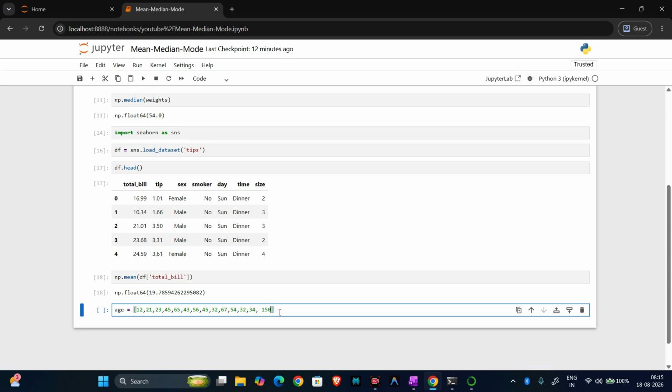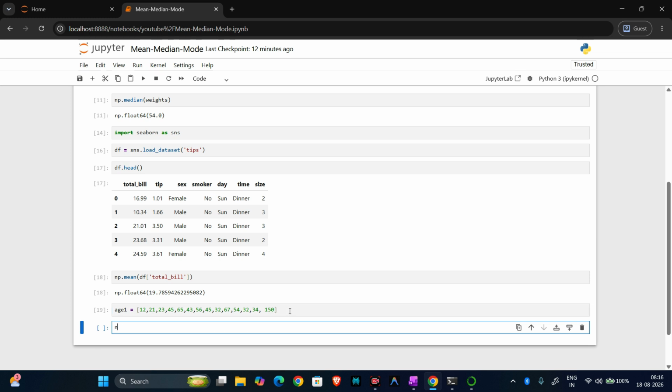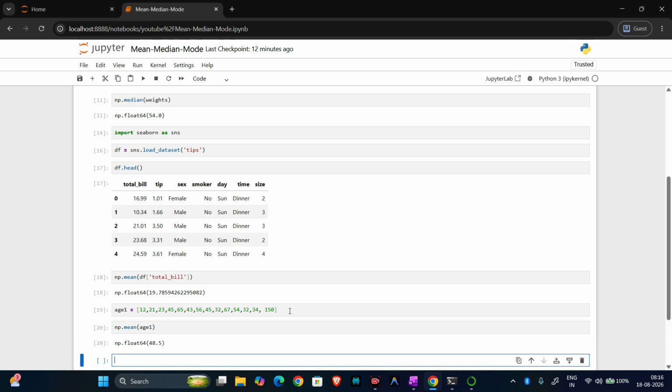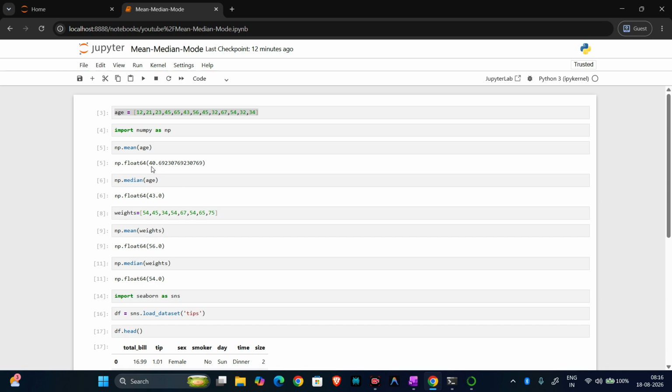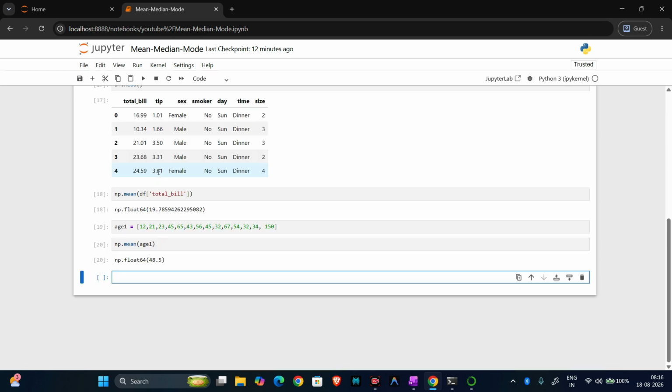Then np.mean, passing the new data. So we are getting 48.5, right? Previously the mean was around 44. Now we are getting 48.5.